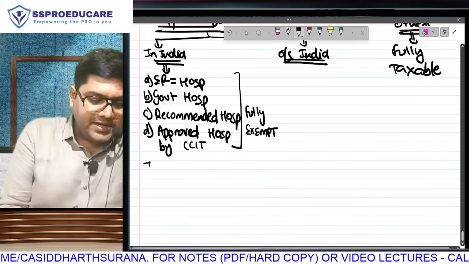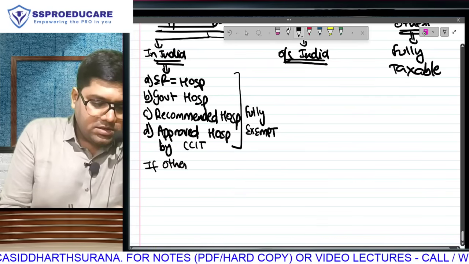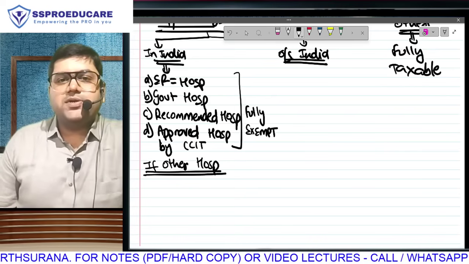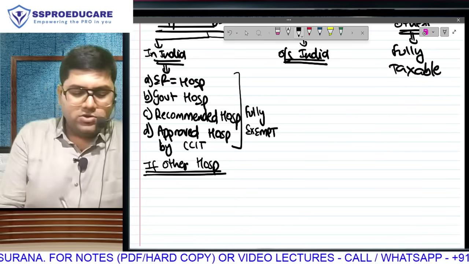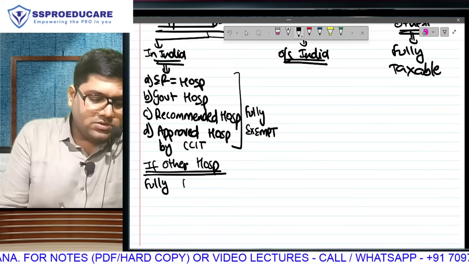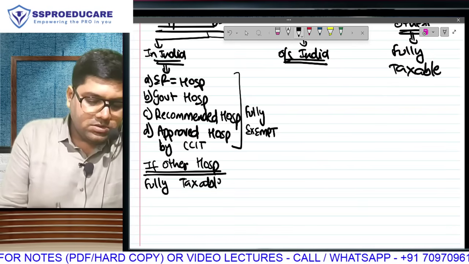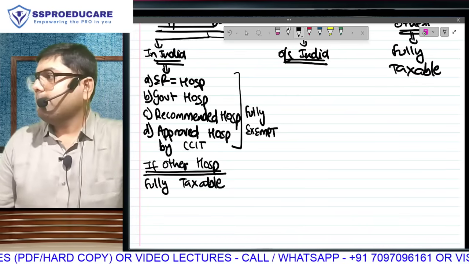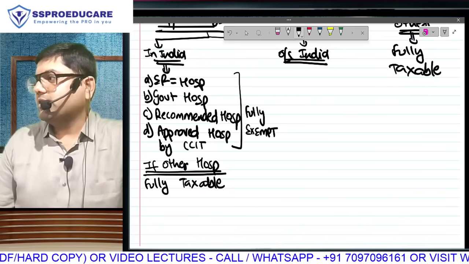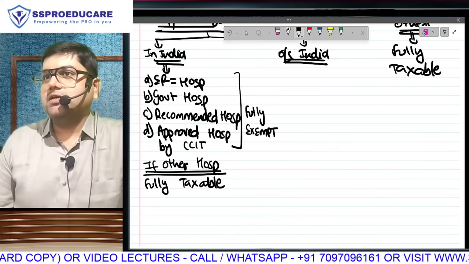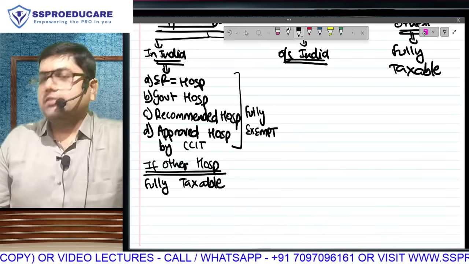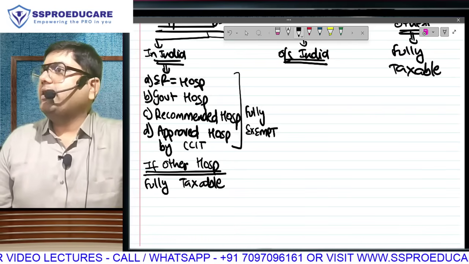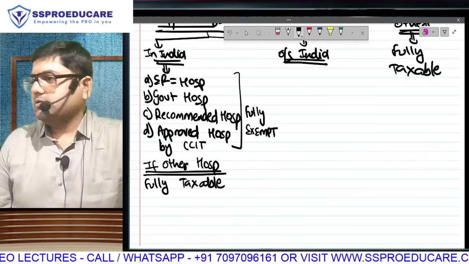But if it is any other hospital, any hospital which is not owned by the employer, not a government hospital, not a recommended hospital, not an approved hospital, it is fully taxable. Chief Commissioner of Income Tax, CCIT, is the senior most income tax authority. That means 4 types of hospitals are fully exempt and everywhere else is fully taxable.